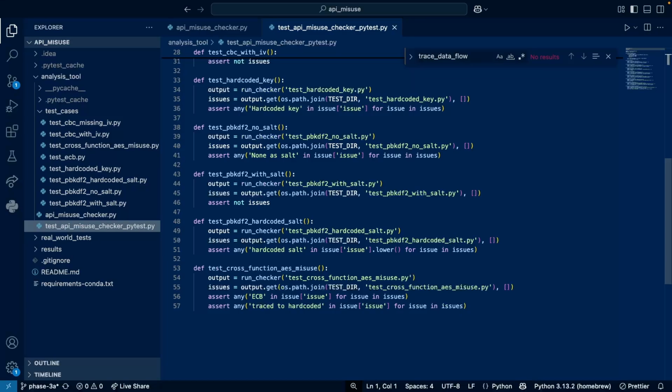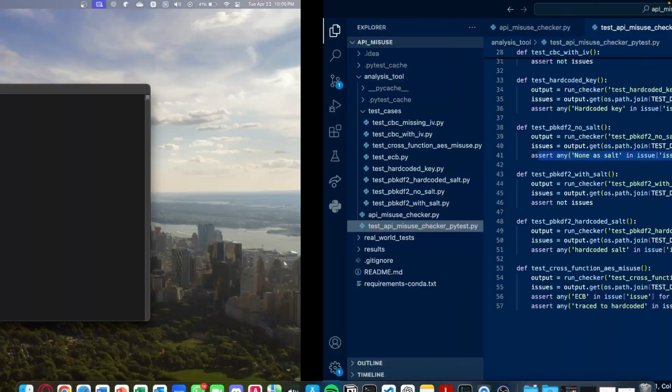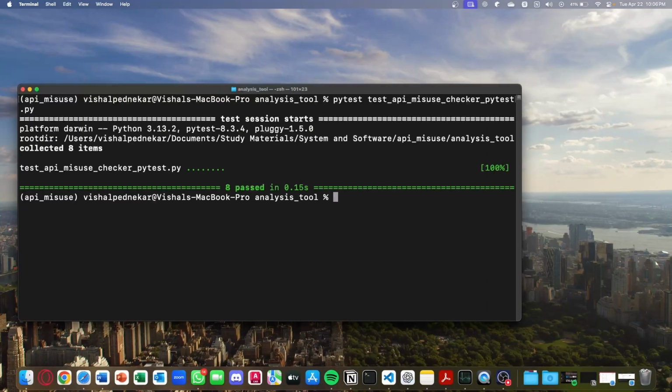For example, I want to test the pbkdf2 with salt file, and I'm just going to check if it doesn't have any issues, or whether it has any issues in case of no salt. Let's try to run this, and when we run it, we can see that all 8 tests have passed. Let's look at the results individually.